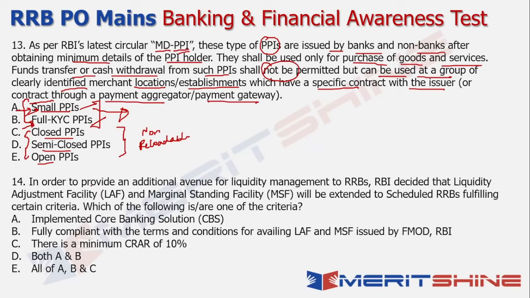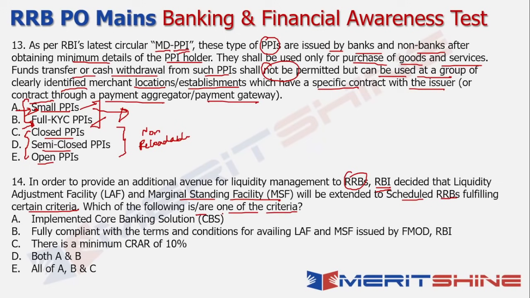Next up, we're talking about the LAF or the liquidity adjustment facility and the marginal standing facility also that RBI has to be provided to the regional rural banks as well. Right, the idea was to extend this to the scheduled regional rural banks fulfilling certain criteria. The question is, which of these is or are one of the criteria, right? So look at the question very carefully. It's asking which is actually a criteria. It's not asking which is not a criteria. So read the question very carefully.